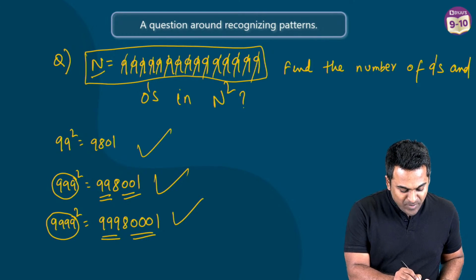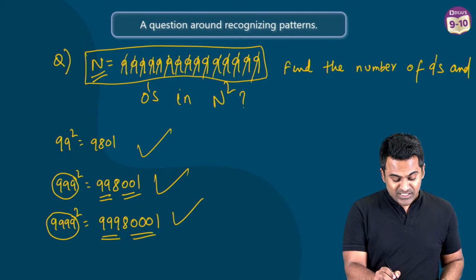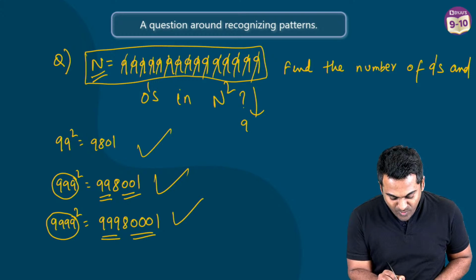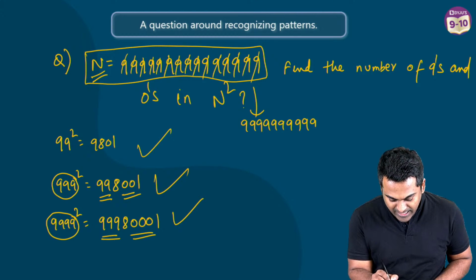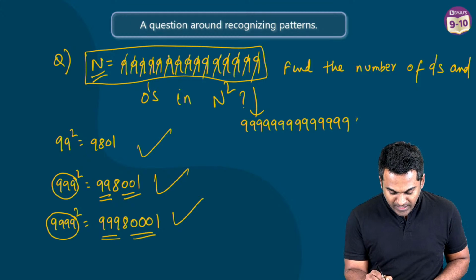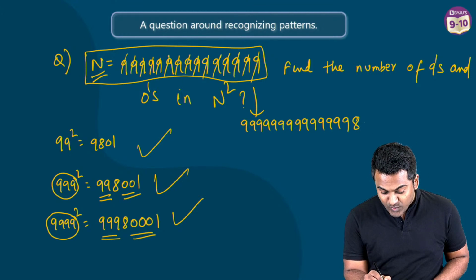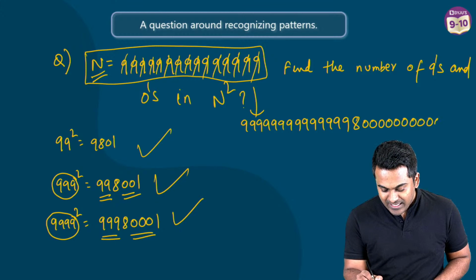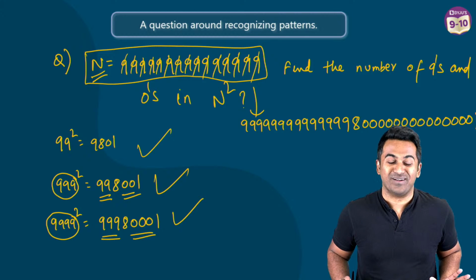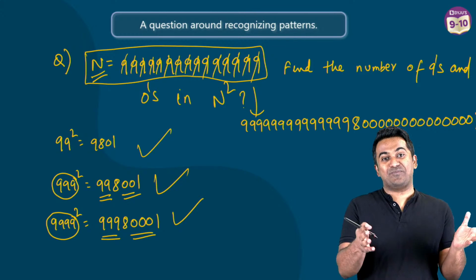Okay, so this number n has 15 9s, so this square you can write it without even using the calculator. Just 1, 2, 3, 4, 5, 6, 7, 8, 9, 10, 11, 12, 13, 14. So 14 9s followed by one 8, and then 14 zeros, 1, 2, 3, 4, 5, 6, 7, 8, 9, 10, 11, 12, 13, 14, and then 1. Such a big number. But then yes, once we've decoded the pattern, we have the answer.